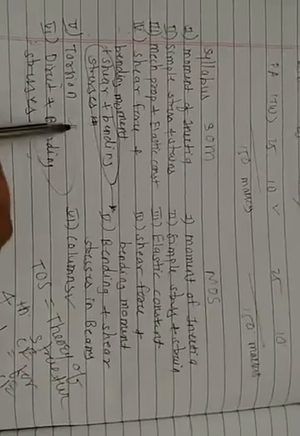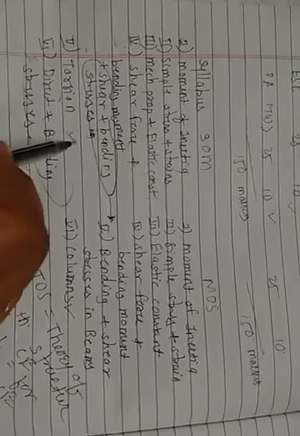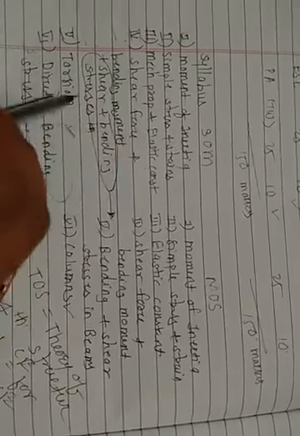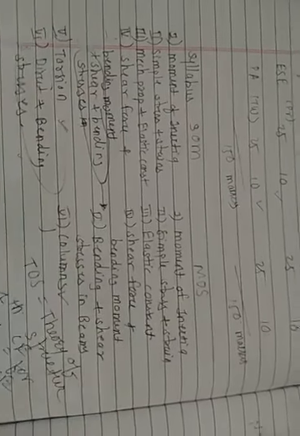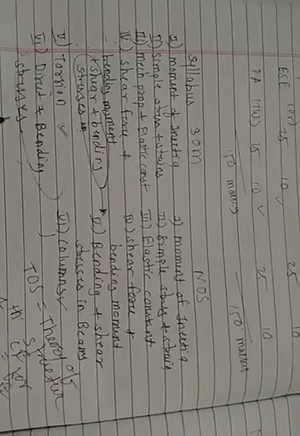And I will make different lectures for torsion for mechanical students, columns for civil students, and direct and bending stress for mechanical engineering students.